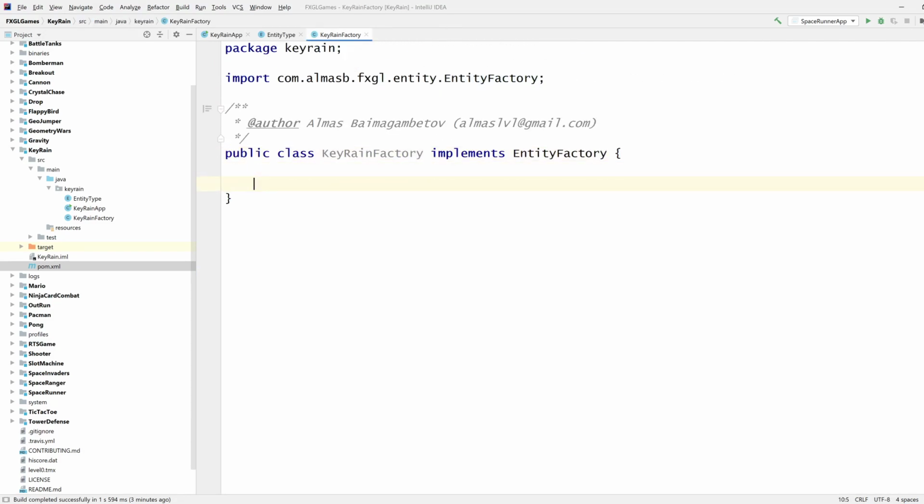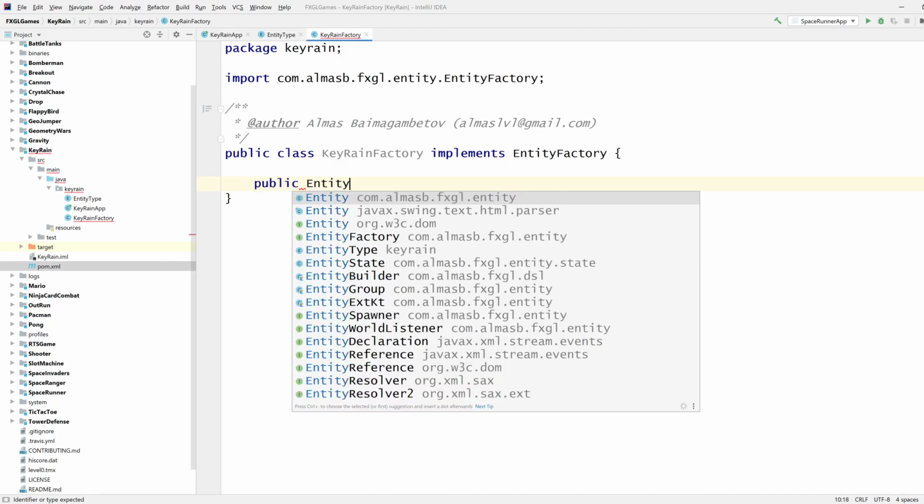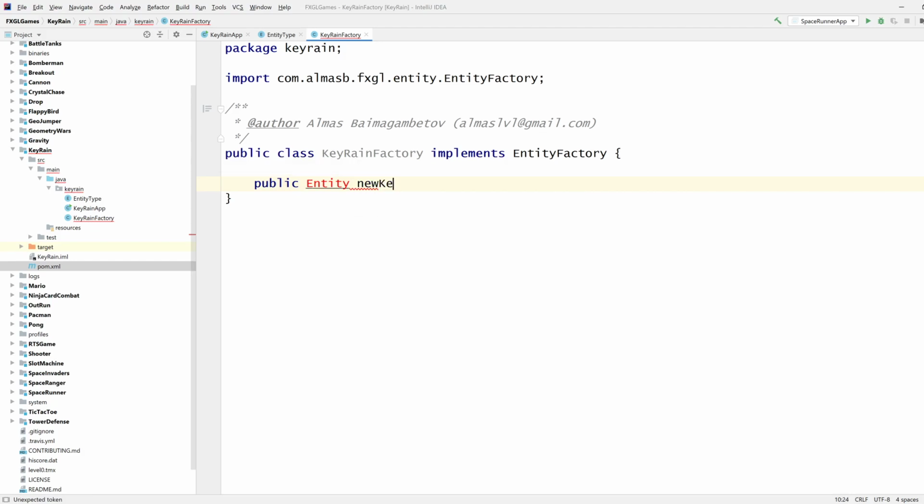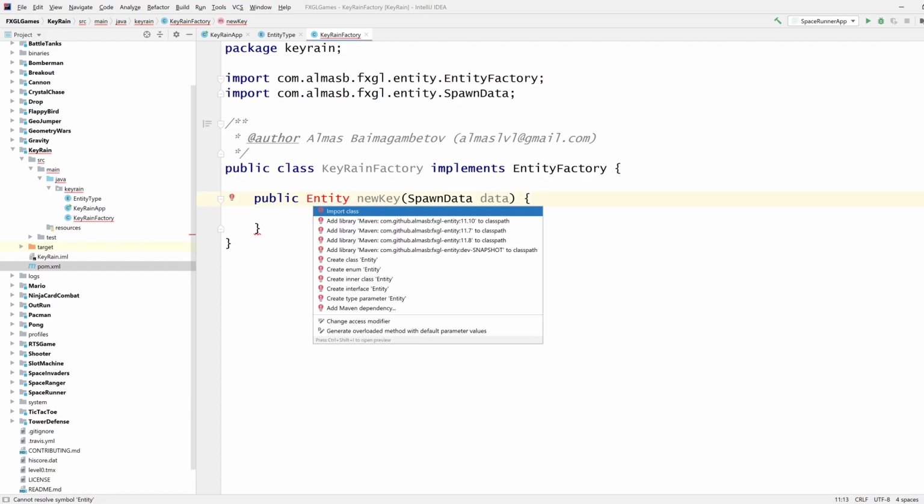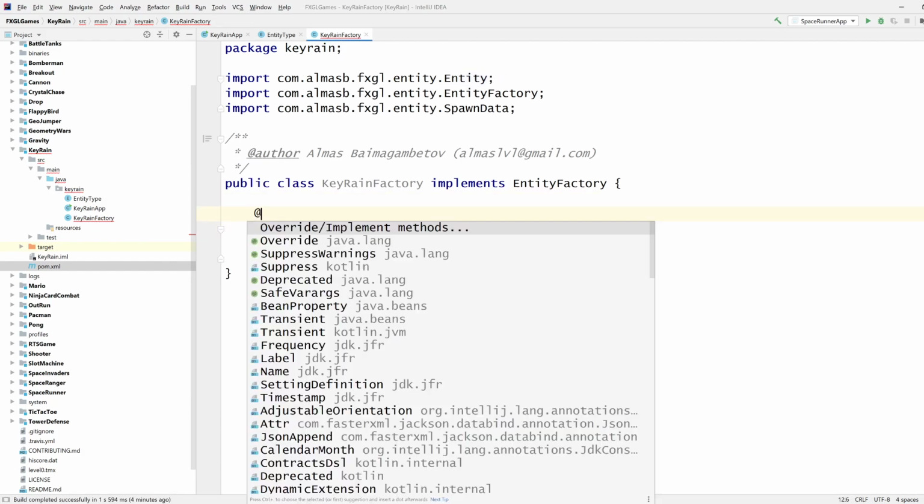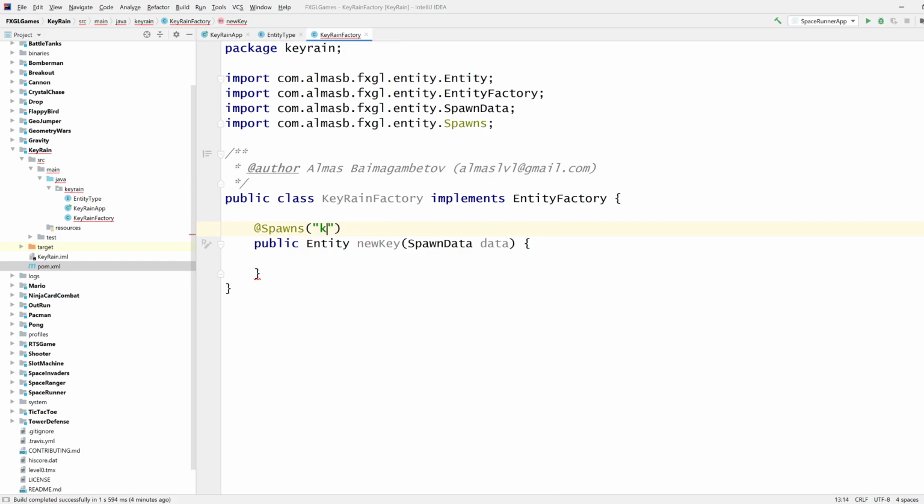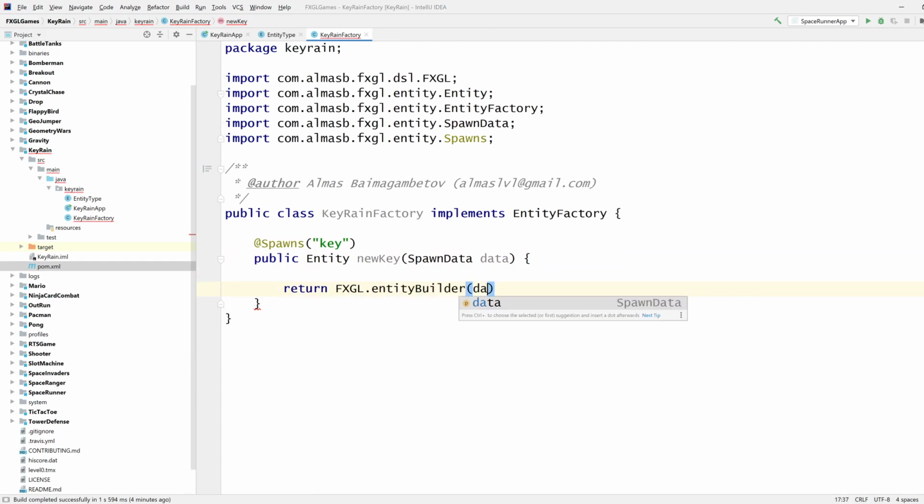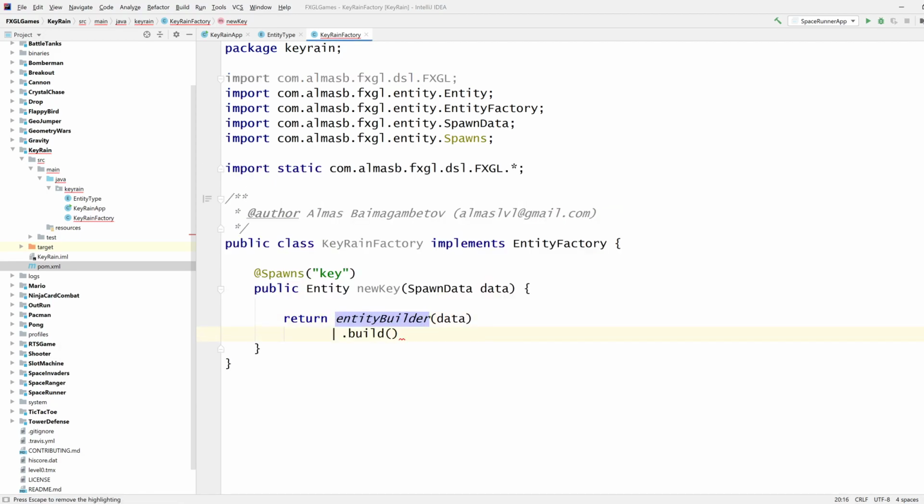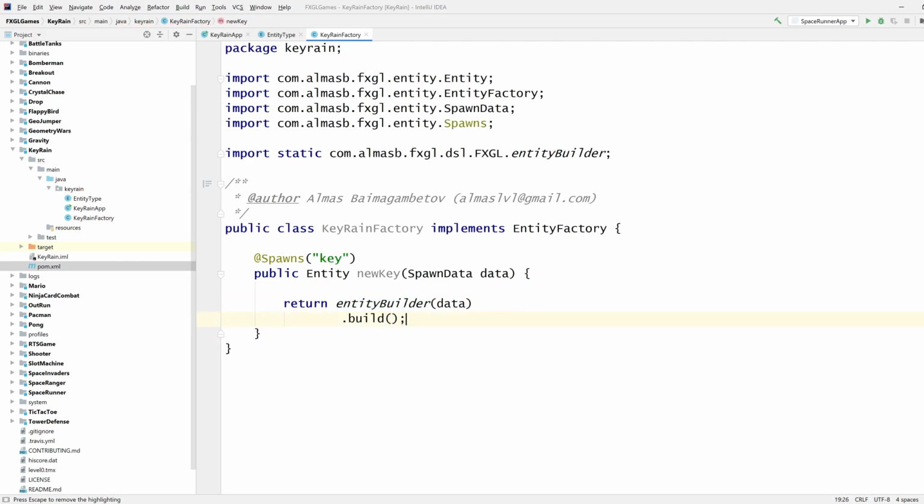So, what do we want? We want public entity new key spawn data. That's your standard signature for your factories. Key return FXGL entity builder build, and then just import this.